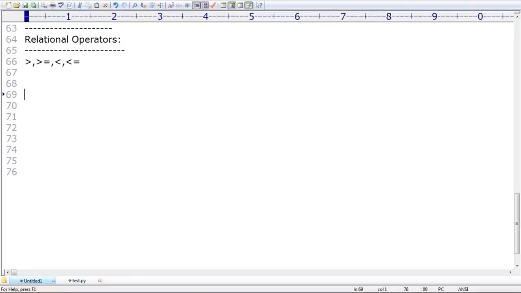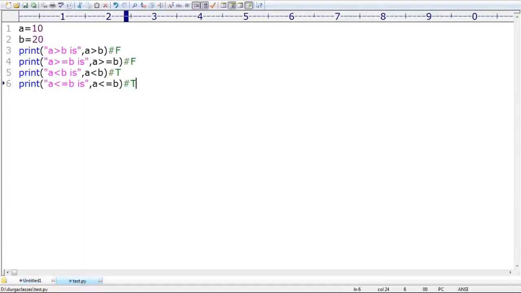We can apply relational operators for STR type also. Remember that. We can apply relational operators for string type also. You can apply, sir, no problem at all. Sir, now how is it going to be?